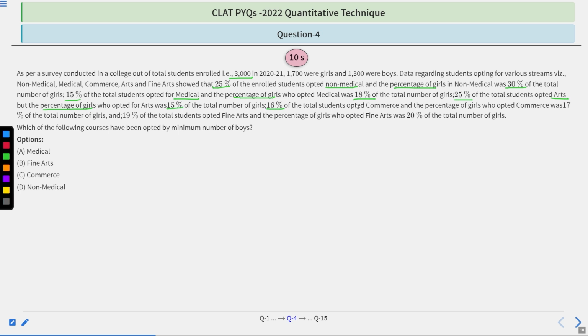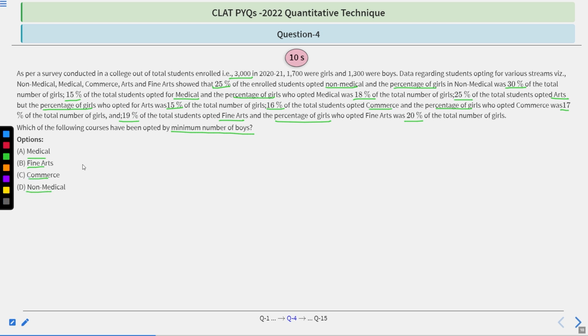16% of total students opted commerce. In that, percentage of girls, 17% of total number of girls. 19% opted fine arts. In that, percentage of girls opted fine arts, 20% of the total number of girls. Now the actual question: which of the following courses have been opted by the minimum number of boys? Minimum number of boys. Simple question. Medical, fine arts, commerce, or non-medical?